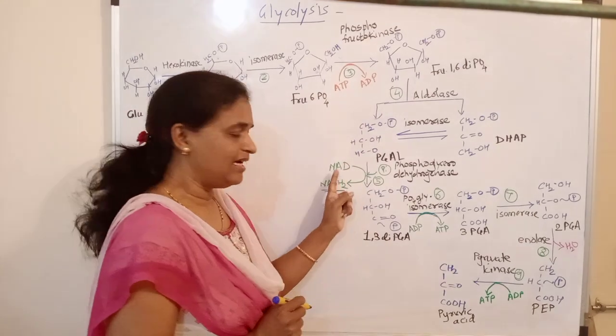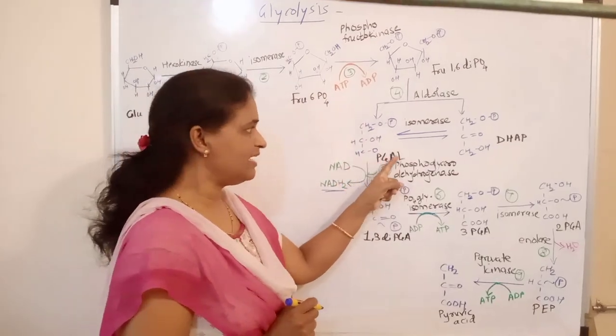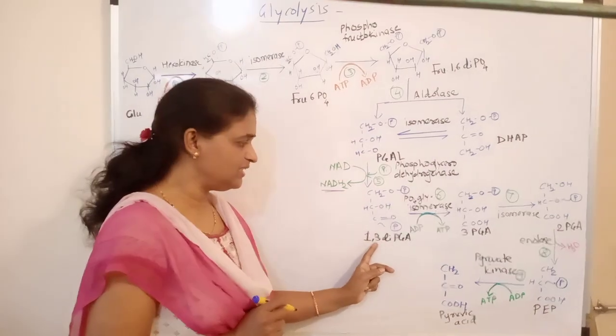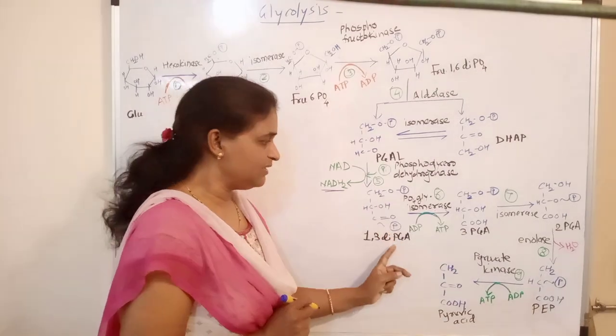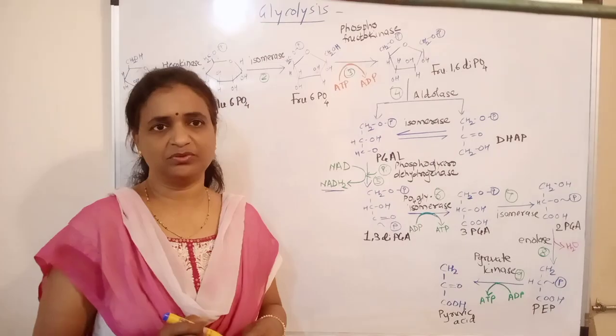Then after dehydrogenation, glyceraldehyde 3-phosphate is converted to 1,3-diPGA. This 1,3-diPGA again undergoes phosphorylation.